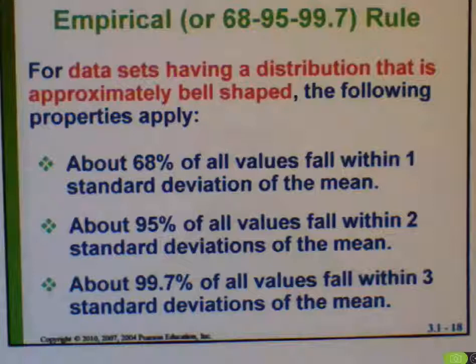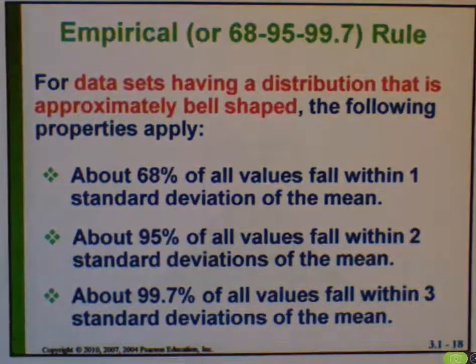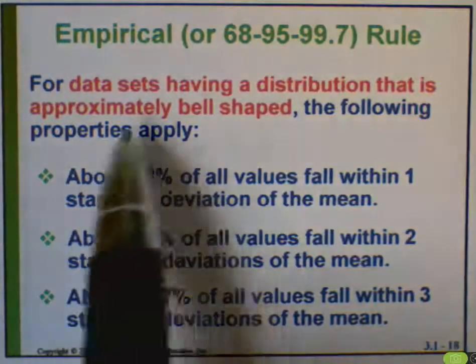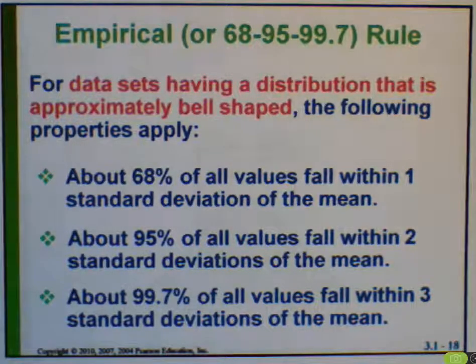The second rule for interpreting standard deviation is the empirical rule, also known as the 68, 95, 99.7 rule. But it can only be used when you have approximately bell-shaped data or normally distributed data. If you're not told that your population is normally distributed, you cannot use the empirical rule. If, however, you do know that it's approximately bell-shaped, then these three guidelines apply.